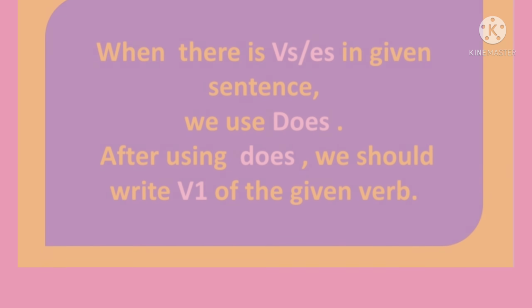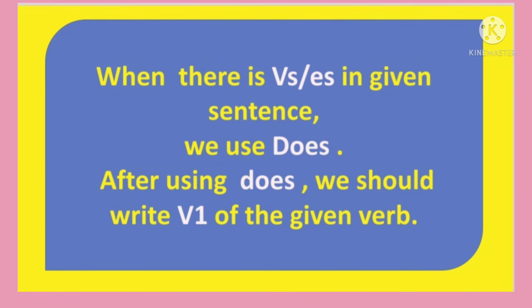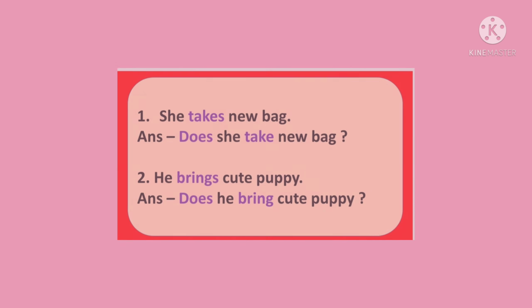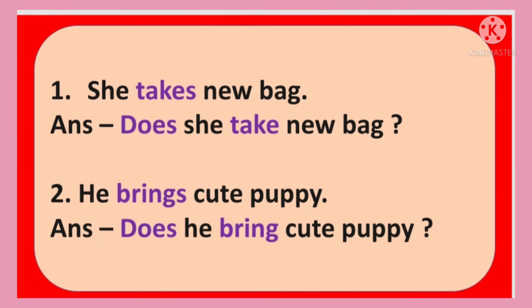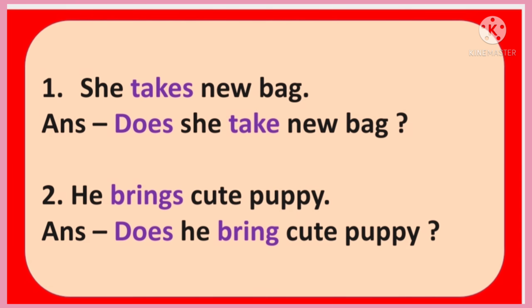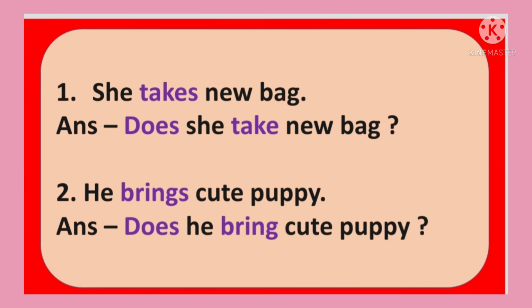Friends, when there is V-s/es in the given sentence, we use does. After using does, we should write V1 of the given verb. Examples: she takes new bag. In this sentence, there is V-s/es. So, we are going to use does. Does she take new bag? Second example, he brings cute puppy. Here, there is V-s/es in the sentence. So, we are going to use does. Does he bring cute puppy?